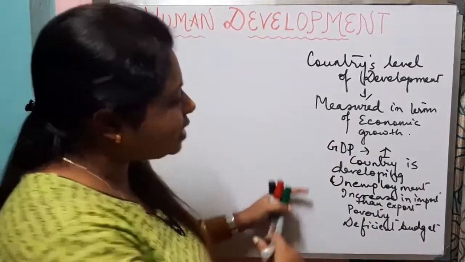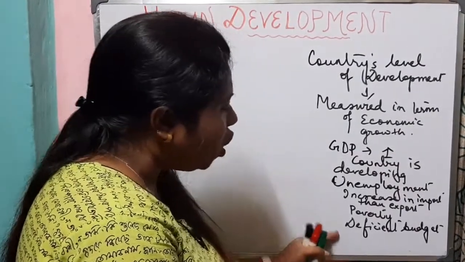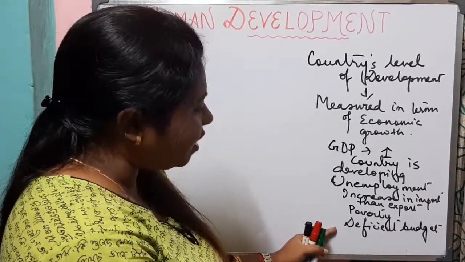So what does it mean? That though our GDP is increasing, but these factors are not developing. So we cannot call ourselves a developed.